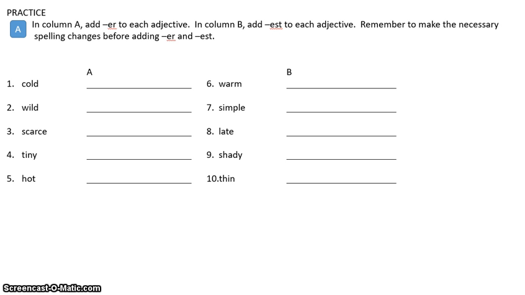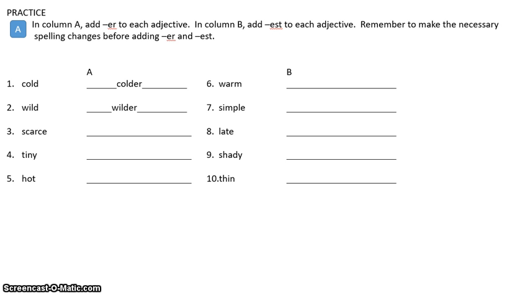So in number 1, they have said the word is cold. So they want you to compare two things. And so basically what they're saying is they want you to add an ER and make it colder. Okay, so what I want you to do is go through numbers 1 through 10. It's not going to be very hard, but you need to go back and refer to those rules that are on the little lesson box. So go through 2 through 10. Remember, all of column A is ER, all of column B are EST. So go ahead and do those. Come back when you're ready.